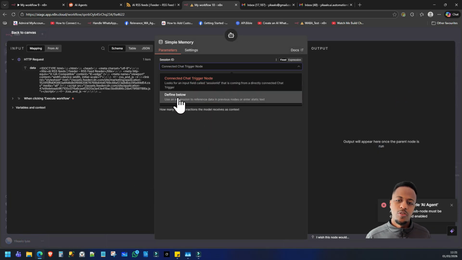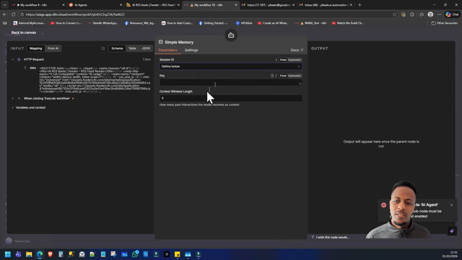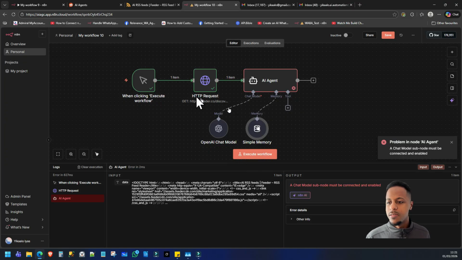And then from memory, you want to add simple memory. Change that to define below because we're not using a chat trigger. And then just put anything as a key. If it was a live app and we actually went into production, then we would want to make sure to configure this correctly so that it stores it in the right place, in the right manner.